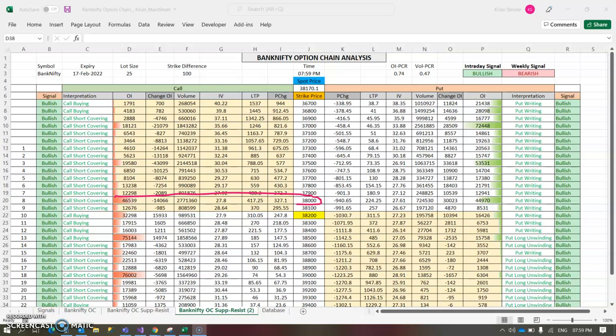What I'm trying to explain is, just keep a note somewhere that at round figure levels, at 500 levels, what we can see is that at this particular level, 38,000, only 14,000 positions have been exited. At 37,500, minus 43,000 positions have been exited. And still there are remaining positions.